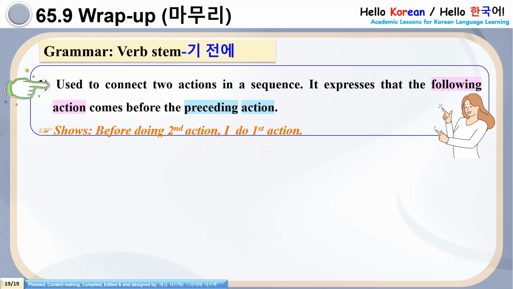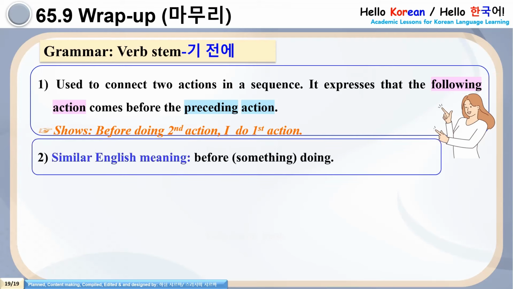Wrap up of grammar 기 전에. See the first point. It is used to connect two actions in a sequence. It expresses that the following action comes before the preceding action in a sentence. The practical meaning is, before doing the second action, I do the first action. And the similar English meaning is before doing something.